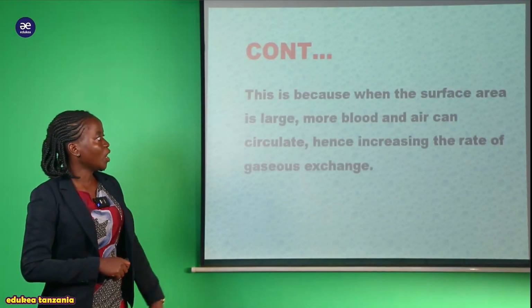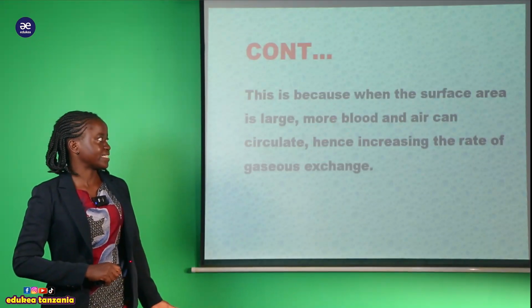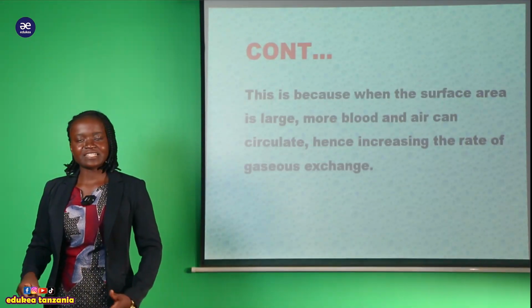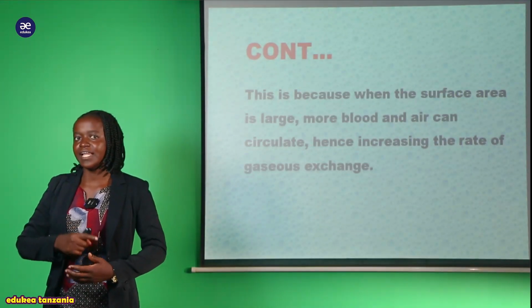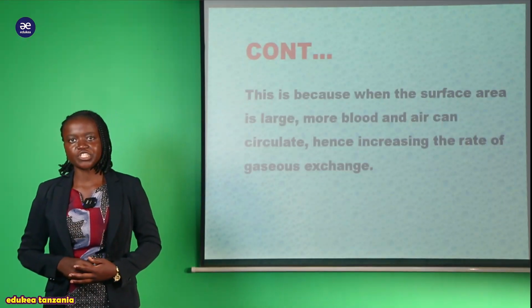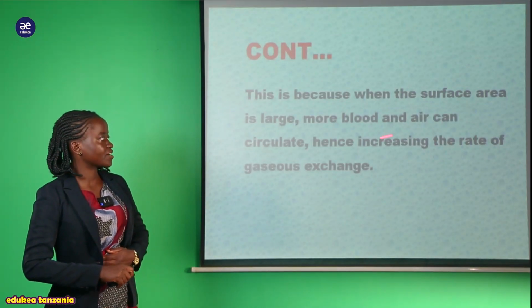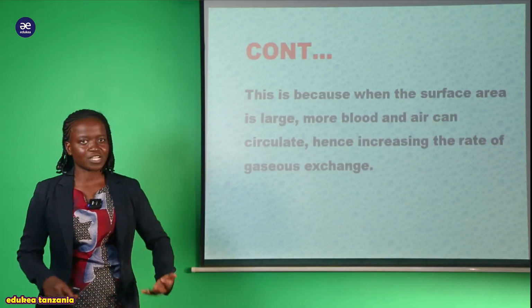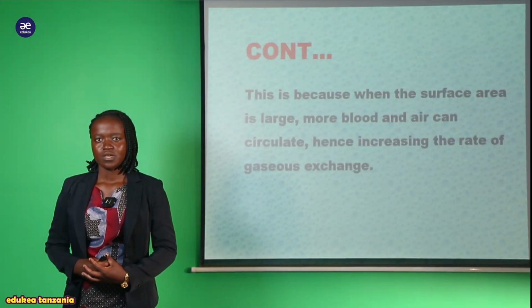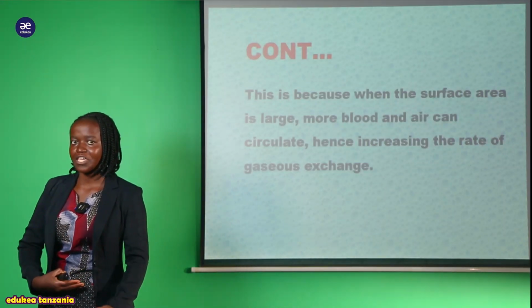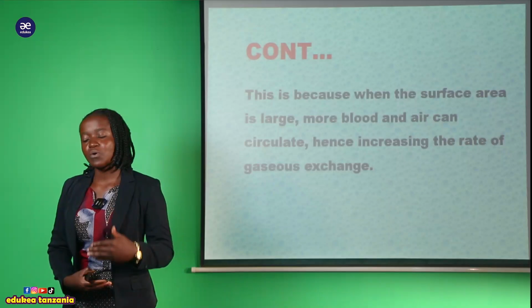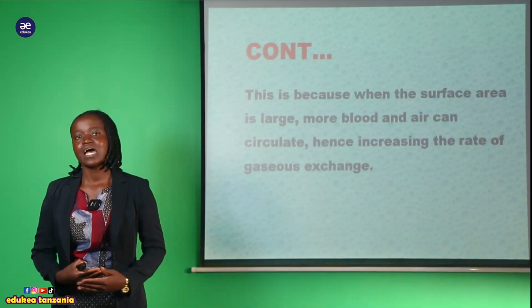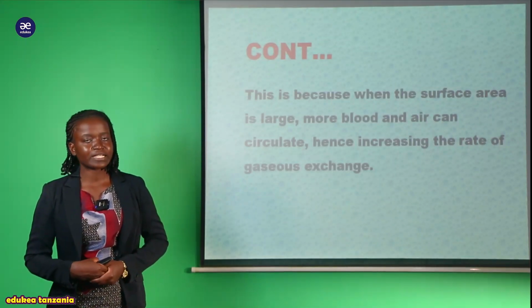Meaning that more blood and air can circulate within that area or within that region, and also increasing the rate of gaseous exchange. Na hiyo ndiyo ambayo inapelekea sasa gaseous exchange itokee kwa urahisi zaidi ndani ya body of an organism.